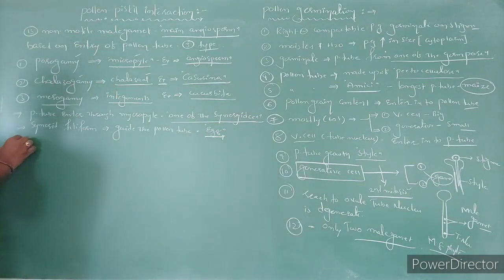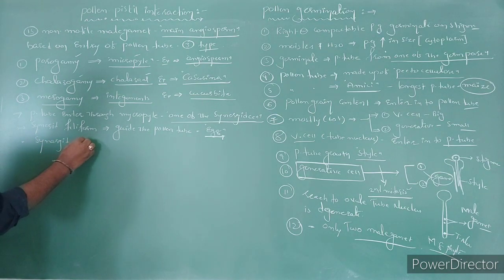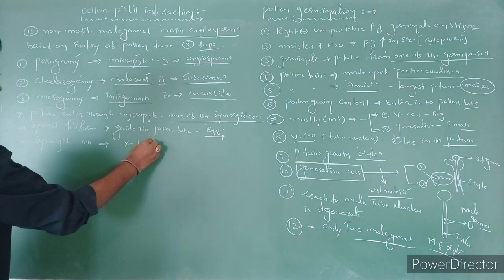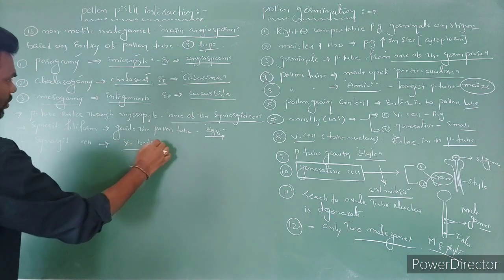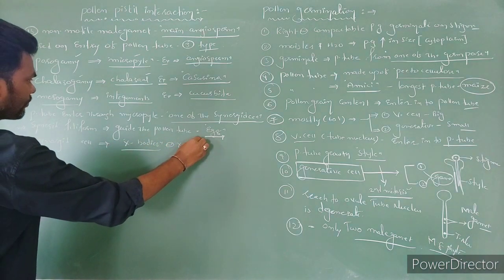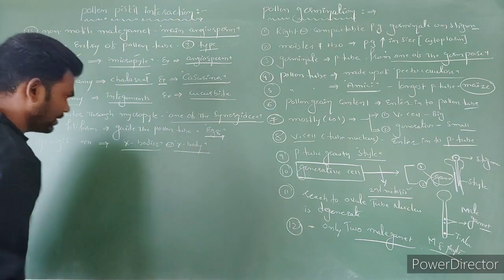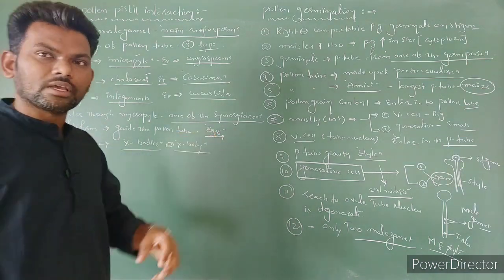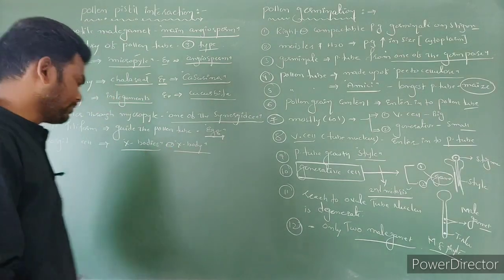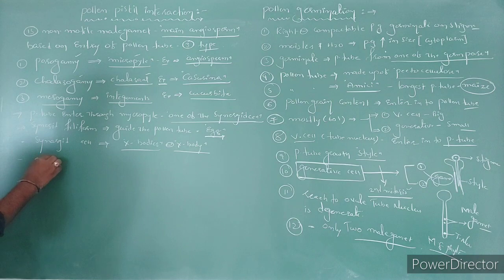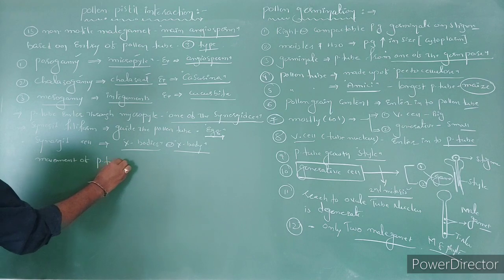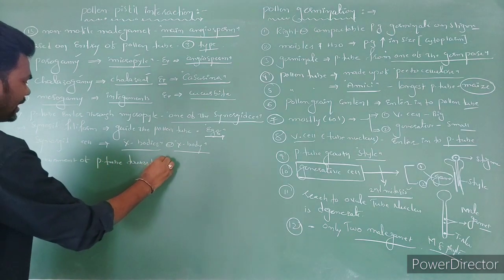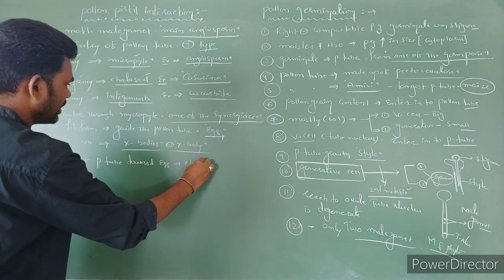After the lysis of the synergid cell, it looks like an X body. We can call it an X body. The movement of the pollen tube towards the egg cell is called chemotropic.